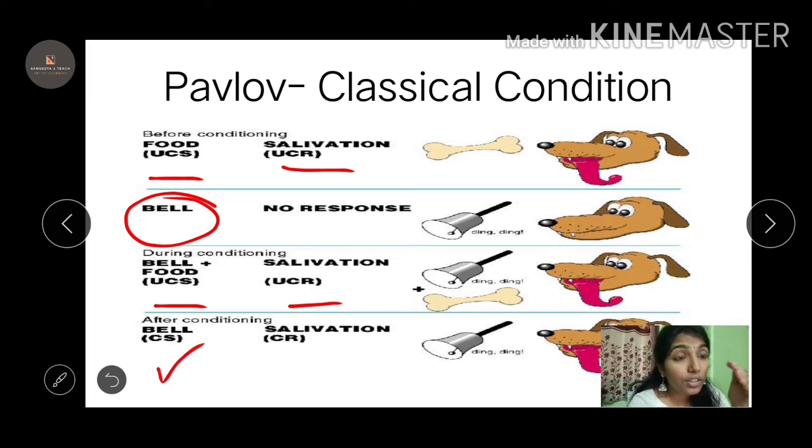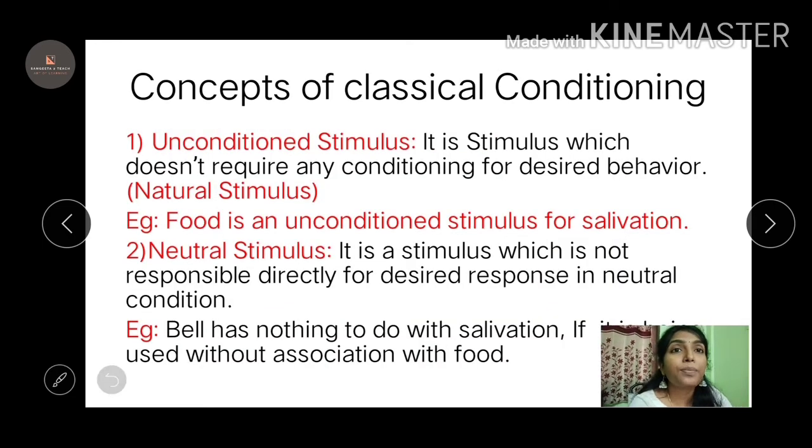Because he is trained with the food and the bell, and now he feels that whenever I'm ringing the bell, I'm providing the food, it will imagine in such a way that it will start to salivate whenever it hears the bell. Without the food also it is going to salivate. So this is the way the experiment was conducted, and he found out that they were different concepts. Like, let us see, you understood this concept of stimulus, what is response, what is condition. In detail, we'll look at it.